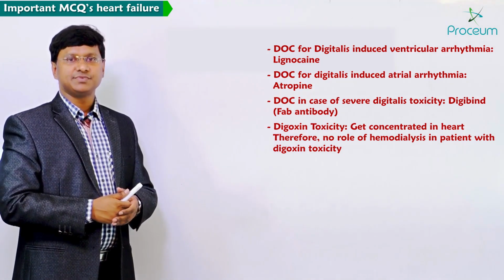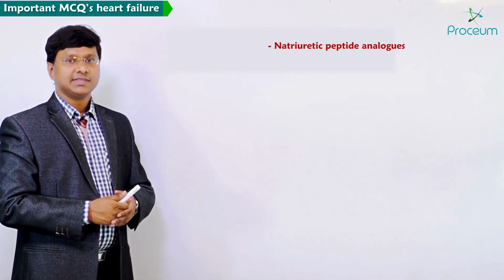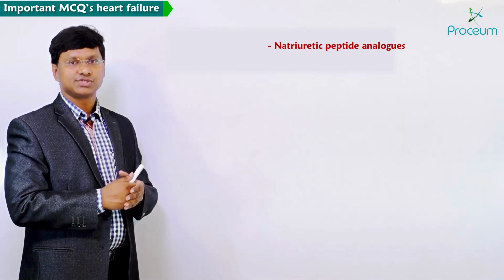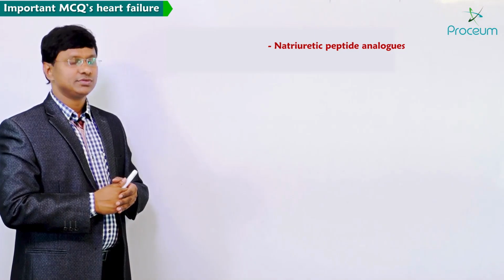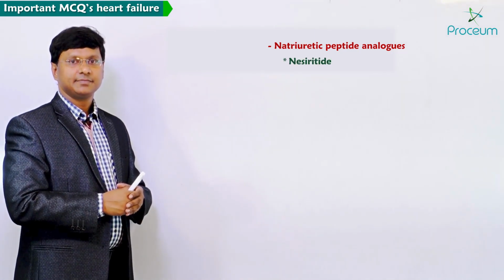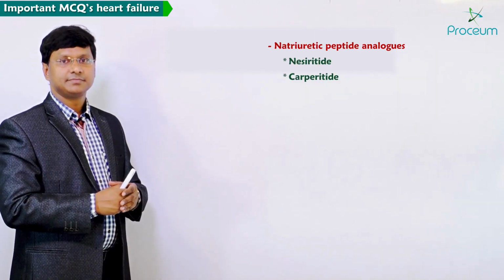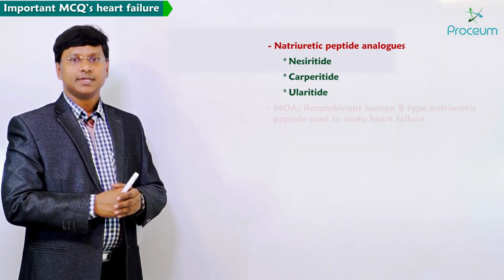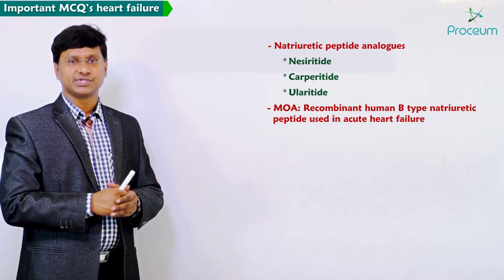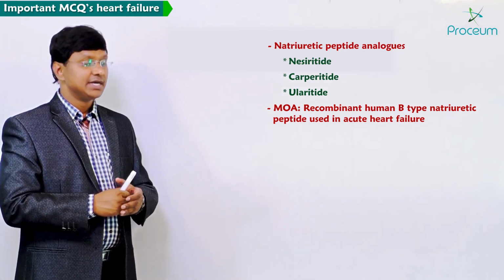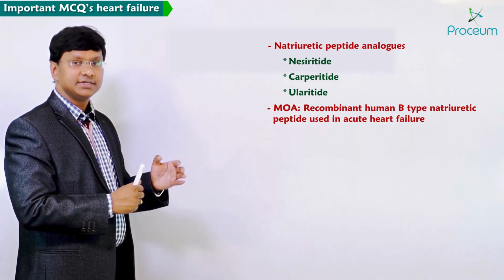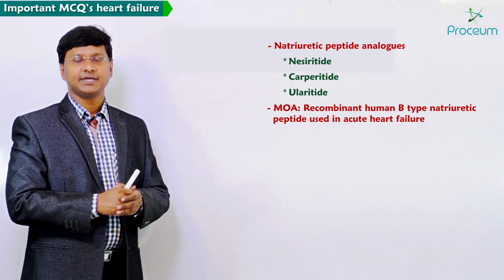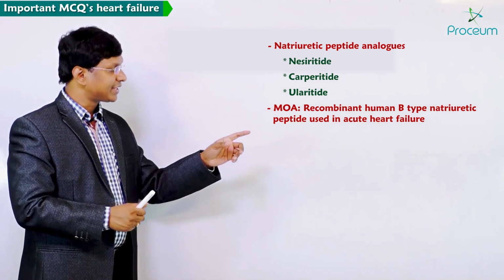The other important MCQs are about the natriuretic peptide analogues. Examples include nesiritide, carvedilol, next is ularitide. The mechanism of action of these drugs: these are a recombinant human B-type natriuretic peptide used in acute heart failure.